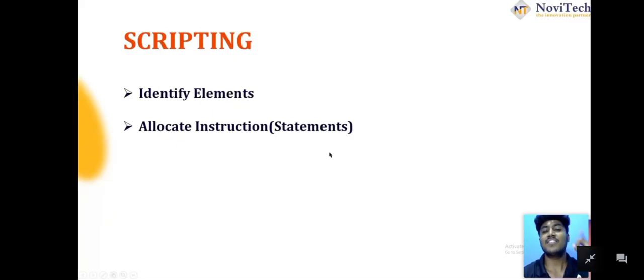I'm going to tell you clearly: identify elements, allocate instruction, and act to action. Here, in identify elements, we are going to get the element by id, and after getting the element we are going to allocate some statement.